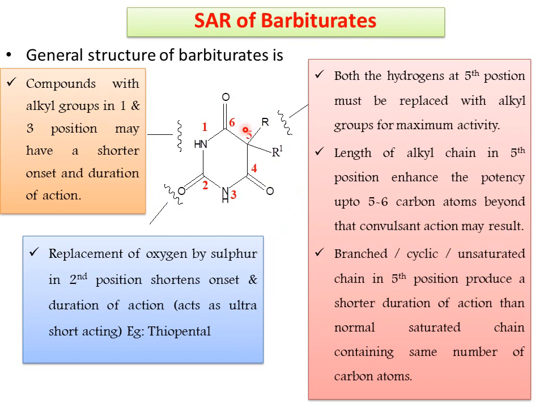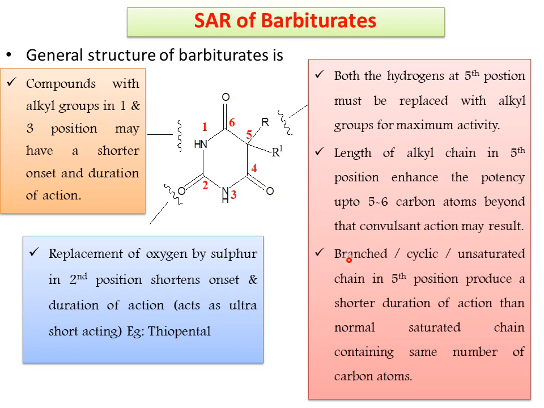And next coming to the very important part, the fifth position. In the fifth position, in case of barbituric acid, both the R and R1 are hydrogens. Both the hydrogens must be replaced with alkyl groups for maximum activity. Next point is, if the length of the alkyl chain is increased in the fifth position, it enhances the potency, up to 5 to 6 carbon atoms. Like thiopental, pentobarbital, butabarbital, we just have to study up to 5 or 6 carbon atoms. Beyond that, if the number of carbon atoms increases, it produces anticonvulsant action.